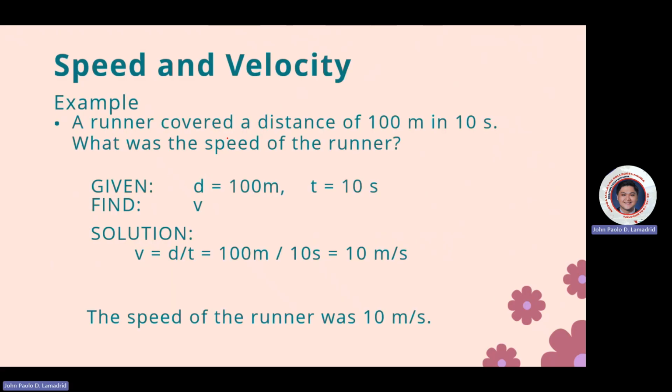Now, for example, a runner covered a distance of 100 meters in 10 seconds. What was the speed of the runner? So, given: distance equals 100 meters and the time is 10 seconds, and we're looking for the speed. Using this formula, 100 divided by 10 will be 10 meters per second. And therefore, the speed of the runner was 10 meters per second.